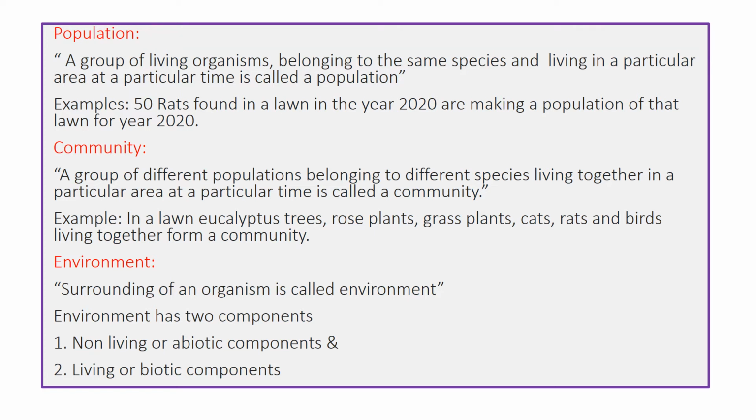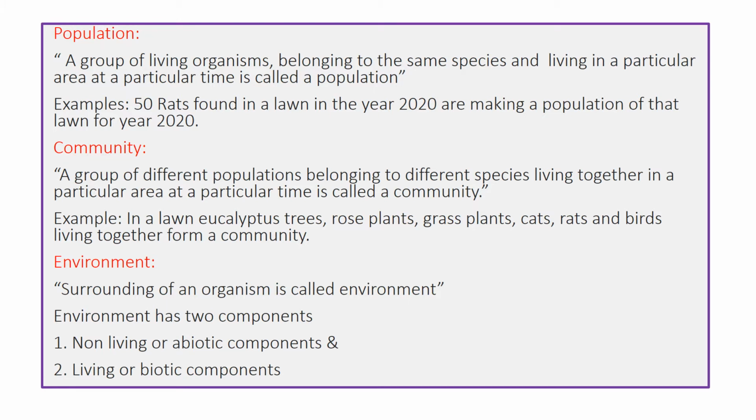So year-wise or after some time, the population size will increase or decrease. The factors on which the size of the population depends are space, food, birth and death rate. So each year or after some months, the size of the population can increase or decrease depending upon these factors. The next term is community.